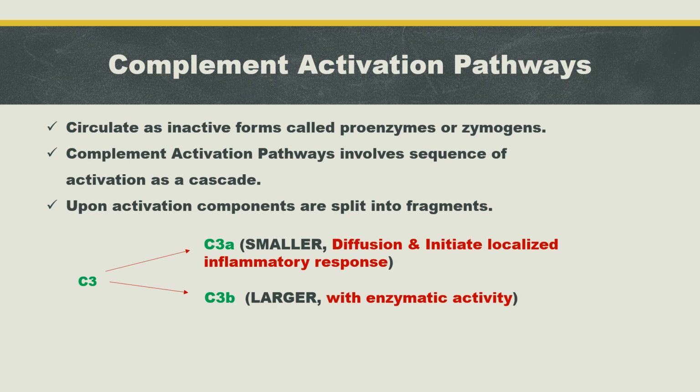The larger fragment, C3b, has enzymatic activity and participates in the complement activation pathway that helps to eliminate microbes from our body. So upon activation, complement proteins are split into two fragments: the smaller fragments are called A and the larger fragments are called B.